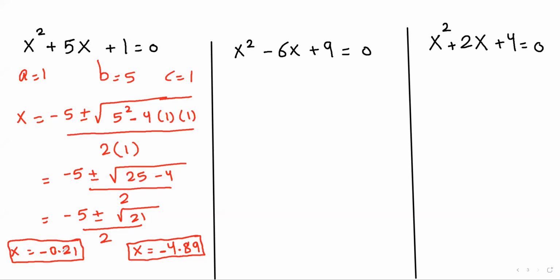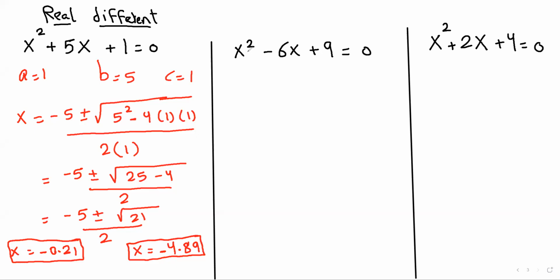x equals negative 0.21 to the nearest two decimal places, and x equals negative 4.89 to the nearest two decimal places. We observe that the two roots are real and different. The two roots are real and different.